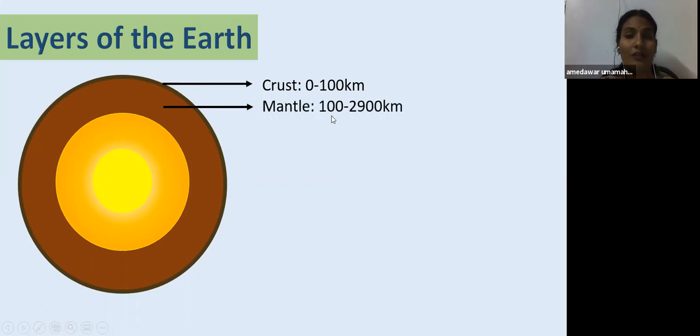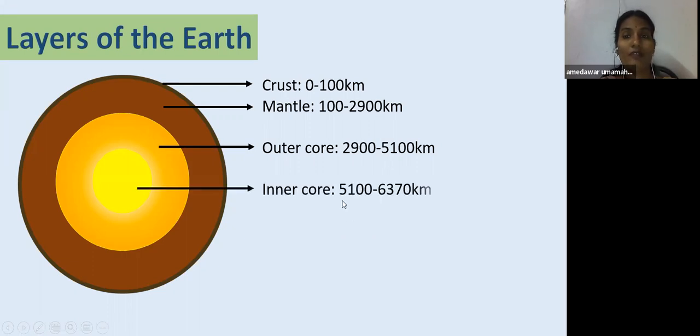From 100 to 2900 kilometers, it is said to be the mantle. From 2900 to 5100 kilometers, it is the outer core. And from 5100 kilometers to 6370 kilometers, it is the inner core.